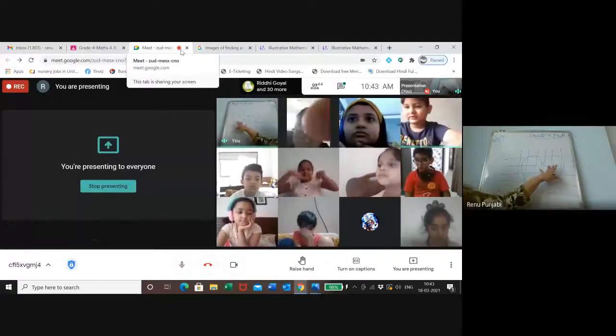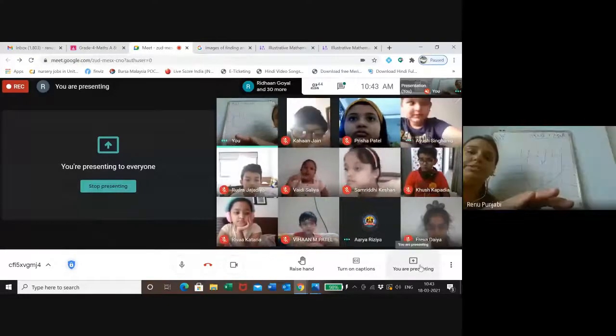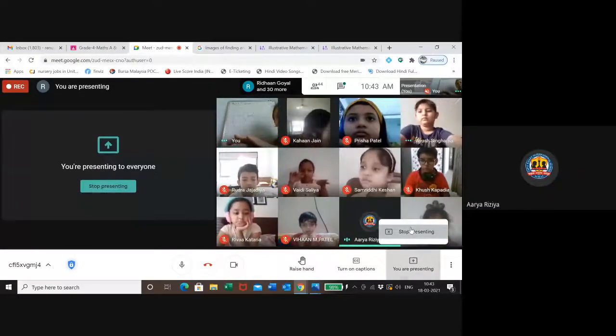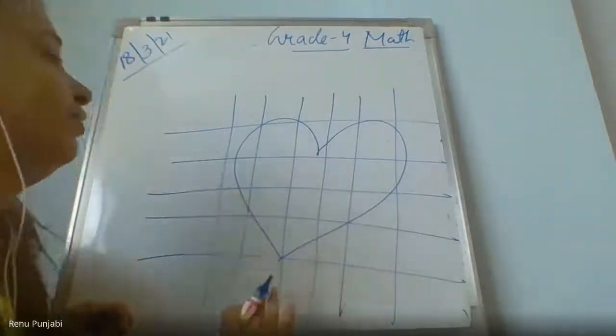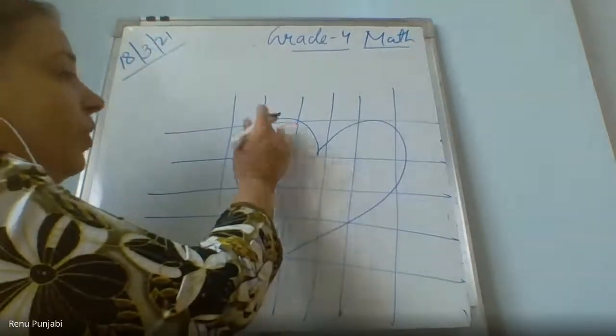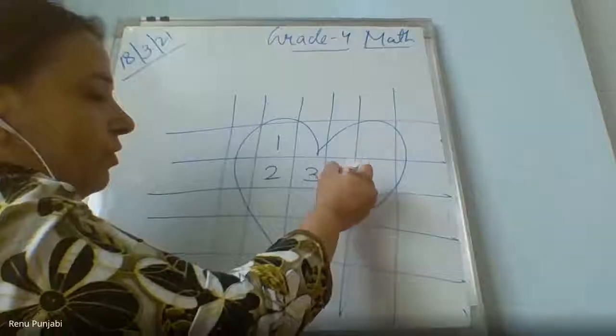Now listen here. This is for everyone. I'm going to stop my presentation. First of all, we need to count the full squares. Full means completely full, where all the 4 corners come inside. 1, 2, 3, then 4, beside the 4, then 5. Below, no, there is a little out in the 5th one.